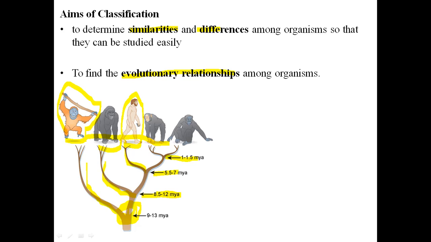Like human beings are more closely related to these two monkeys based on this branch here as compared to the other two monkeys which evolved earlier. So this is the evolutionary relationship. This diagram is only for information. It's not in your course, so it is just for information so you can understand it.